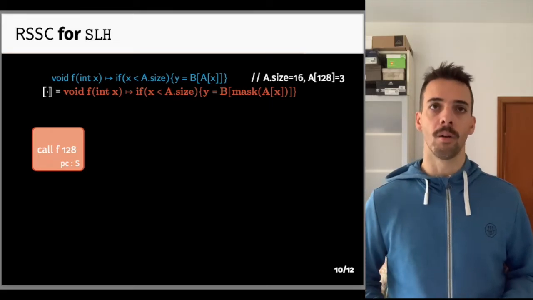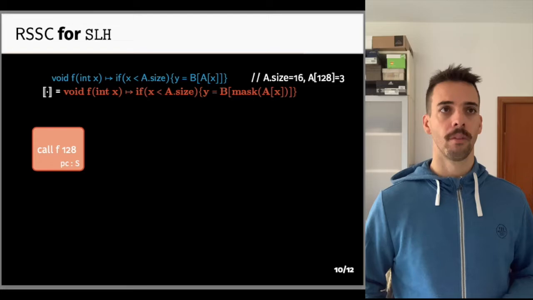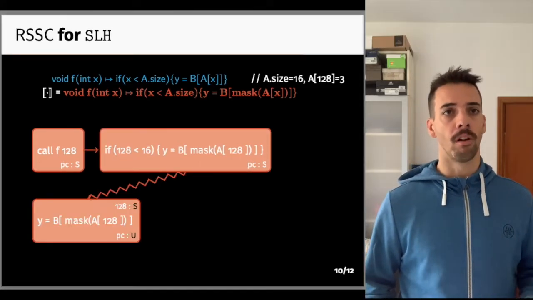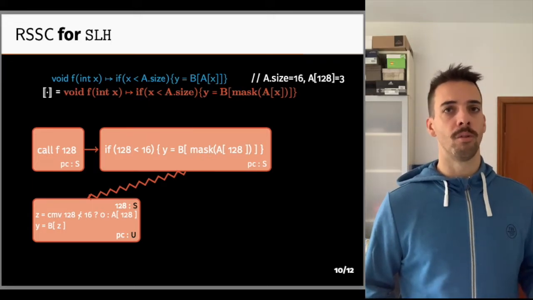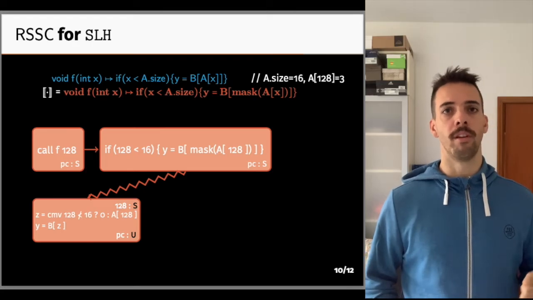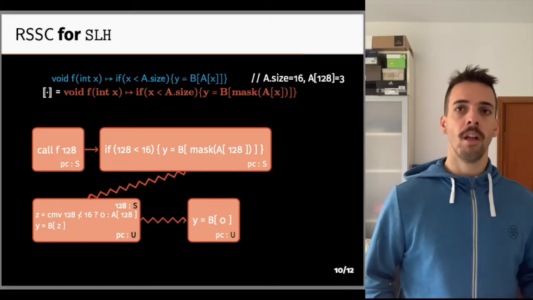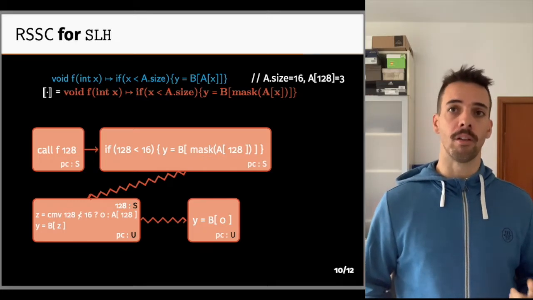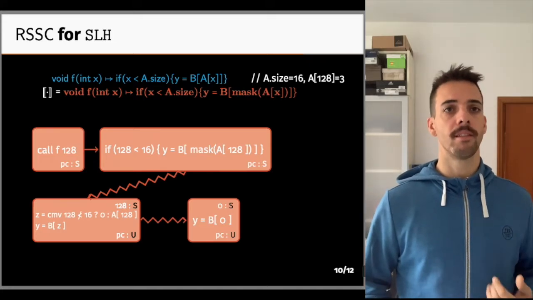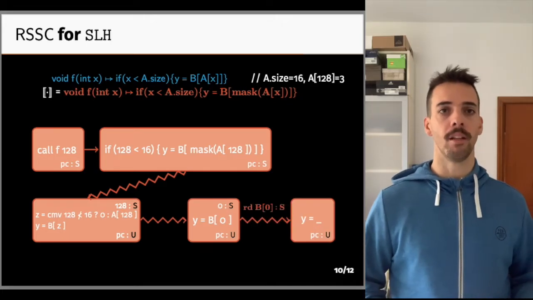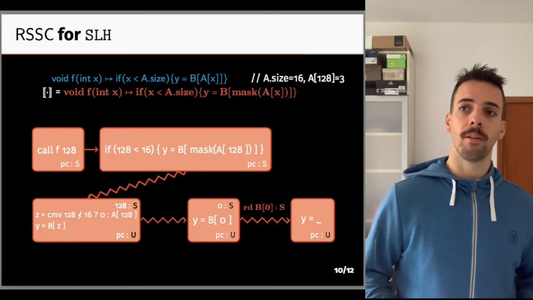SLH, as we can see in the compiled code in red, applies a mask to read values. We'll see the details of that mask in a second. So execution hits the branch, speculation starts, and we hit the mask, which is a conditional move of a constant 0 in place of the value to be read. The internal condition of the conditional move is the inverse of the branch condition. So in this case, we can see that the conditional move evaluates to true since the branch condition was mispredicted and evaluated to false, and the constant 0 is loaded instead of A of 128. Now, since 0 is a constant, its taint is S, and the constant read from B of 0 is also tainted S, despite it being executed speculatively, since it does not depend on secret, but it depends on the constant 0.